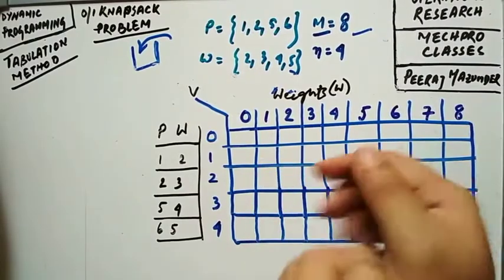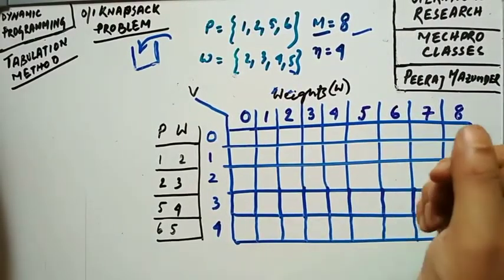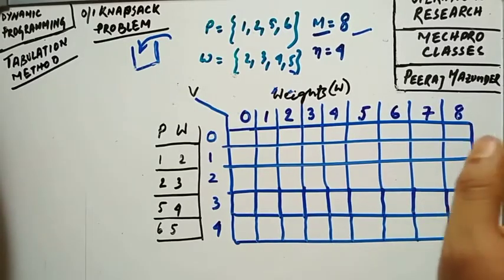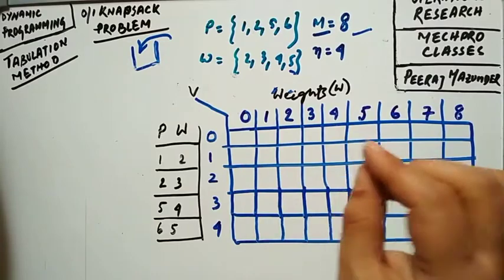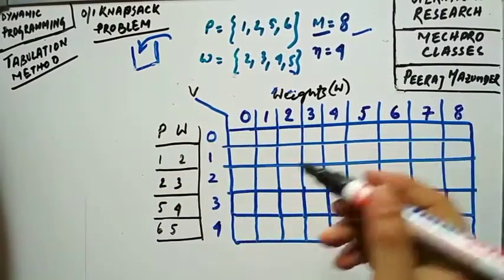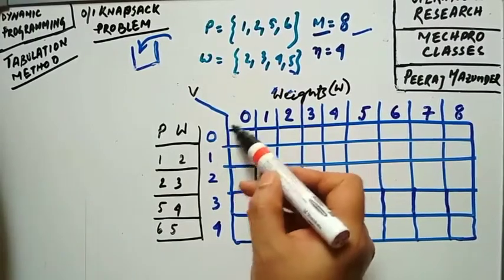So the rule of filling this table: the last cell, this corner cell, that is 4,8, will give you the maximum profit. Now start filling this table. For the first case we have got 0, 0.